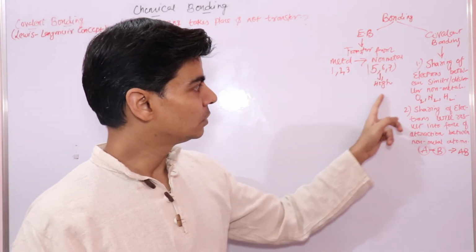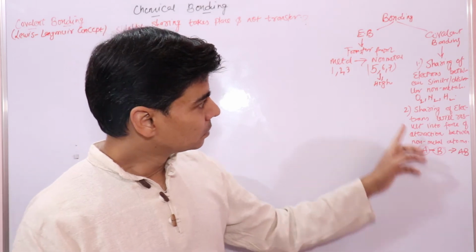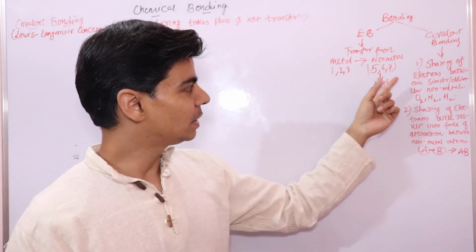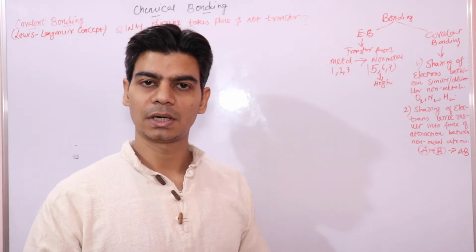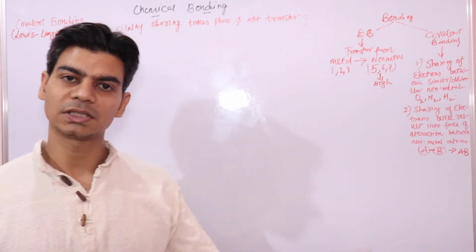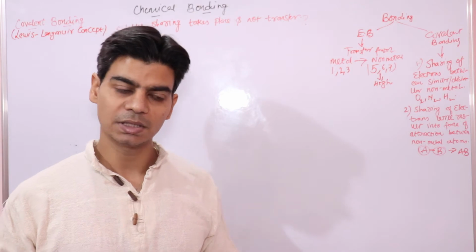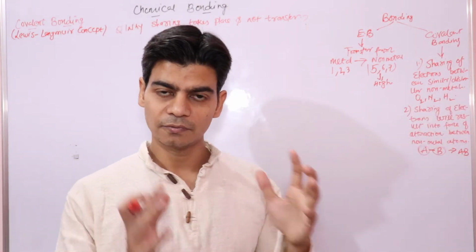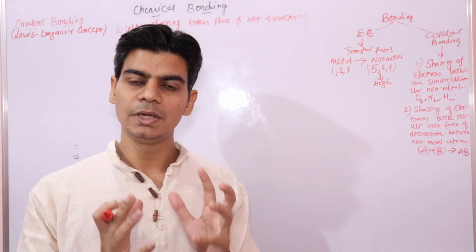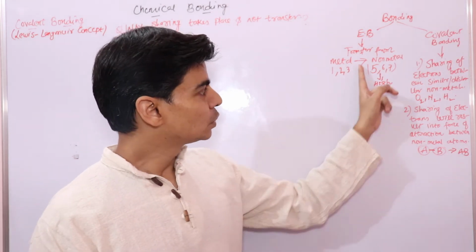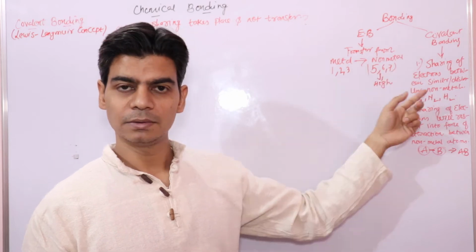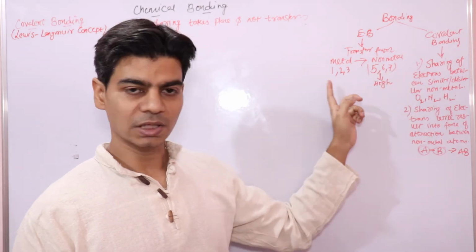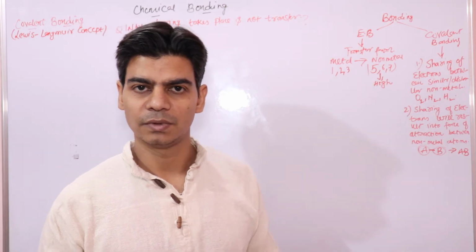Since covalent bonding is between non-metals only, and non-metals have 5, 6 or 7 electrons in their outermost orbit which cannot be transferred, instead there would be sharing of electrons. So due to the high amount of energy requirement, instead of transfer of electrons, sharing of electrons will take place.